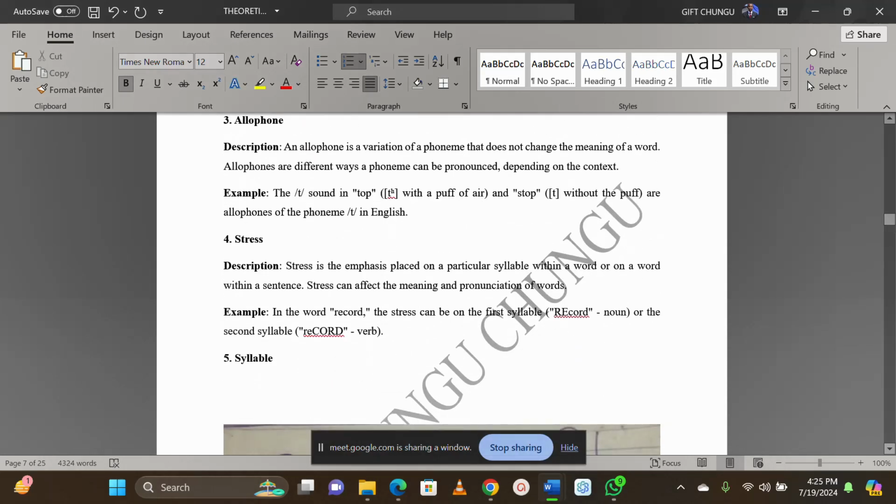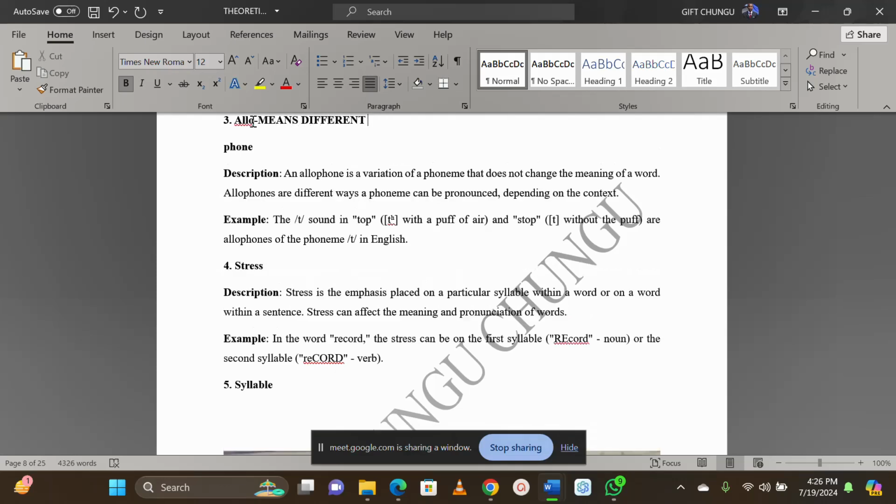And then we also have what we call allophone. When we say allo, allo means different. And then phone, this one we already know, a phone is a physical realization of a sound. So what is it that I'm talking about there? I'm saying allo means different, and phone is the physical realization of a sound.